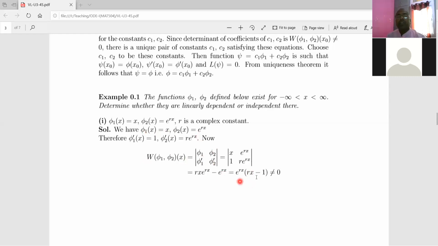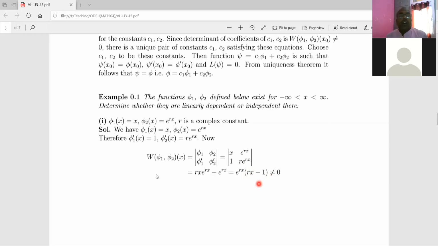Now see whether this value of the Wronskian is 0 or not for all points. I have written directly that this is not equal to 0. But how? Here r is some complex constant. This exponential function is never 0. Its value is not equal to 0. And this factor rx minus 1 is also not equal to 0. So none of these quantities is 0, and therefore the product of these two quantities is not equal to 0.